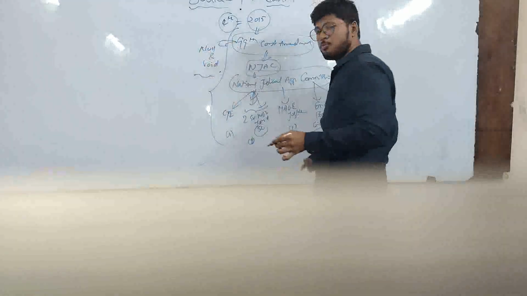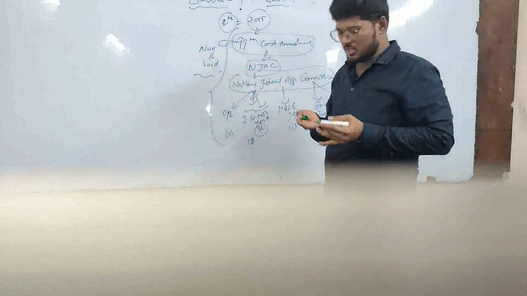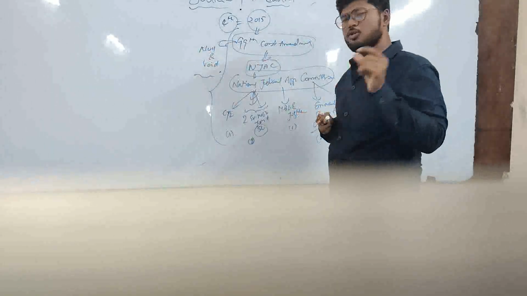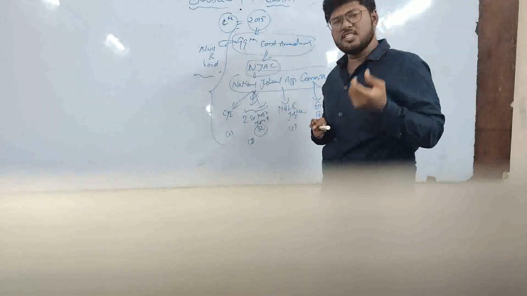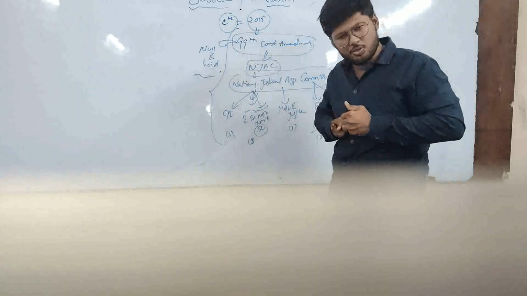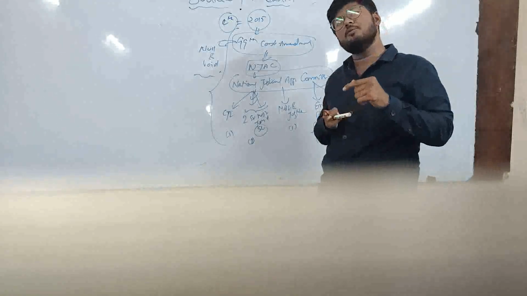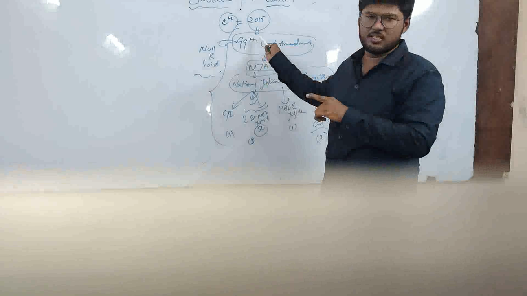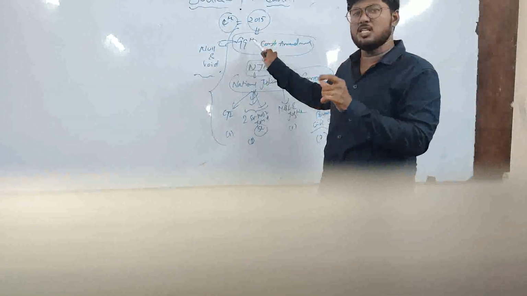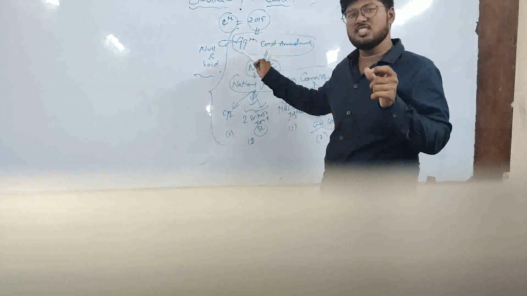Why? Because the Supreme Court said in the case that judicial supremacy, or I would say judicial independence, is very key to India's constitution. Using the theory of the basic structure doctrine, it said that judicial independence is also an element of the basic structure.